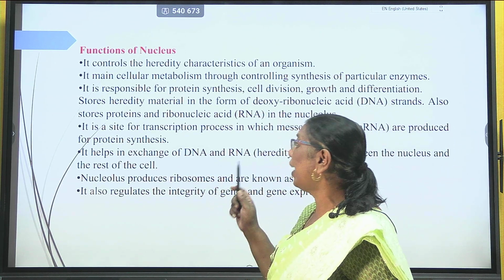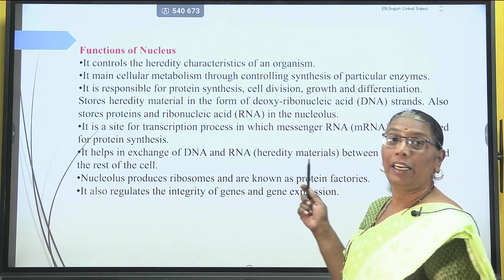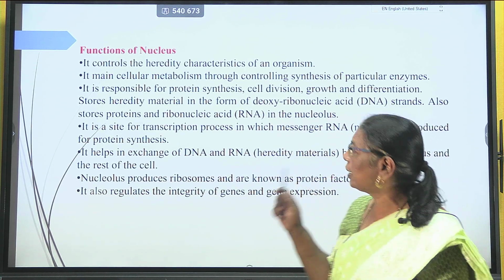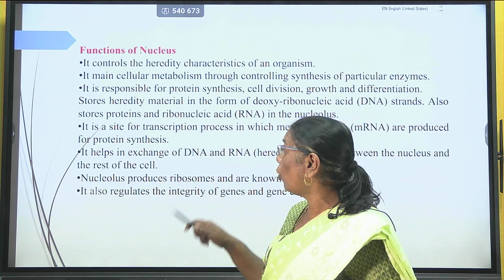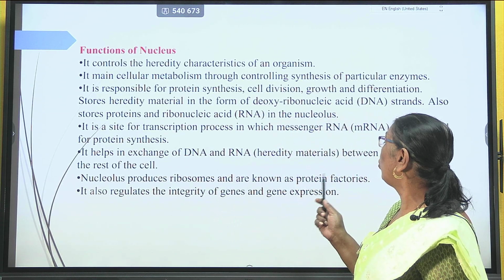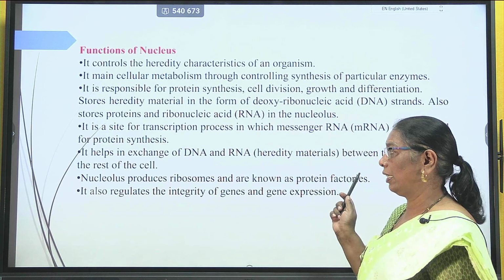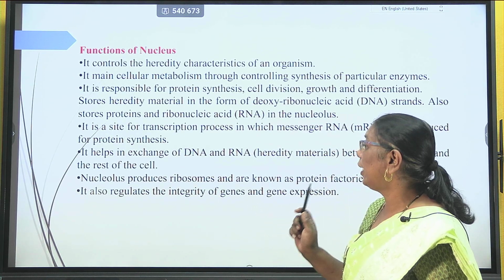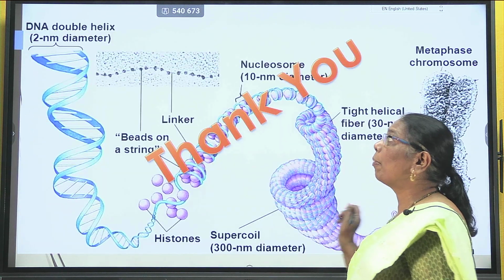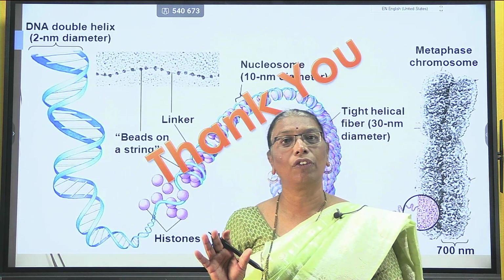It helps in the exchange of DNA and RNA, which are hereditary material, between the nucleus and the rest of the cell. The nucleolus produces ribosomes, and therefore it is also known as the protein factory. It also regulates the integrity of genes and gene expression. This is all about the structure and function of the nucleus.